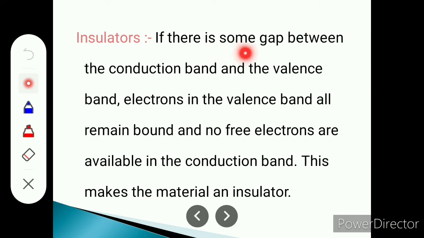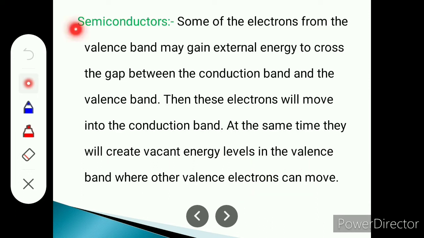Insulator. If there is some gap between the conduction band and the valence band, the electrons in the valence band all remain bound and no free electrons are available in the conduction band. Insulator means the energy band gap between the valence band and conduction band is too large, and therefore no free electrons are available in the conduction band. Therefore, it is known as an insulator.